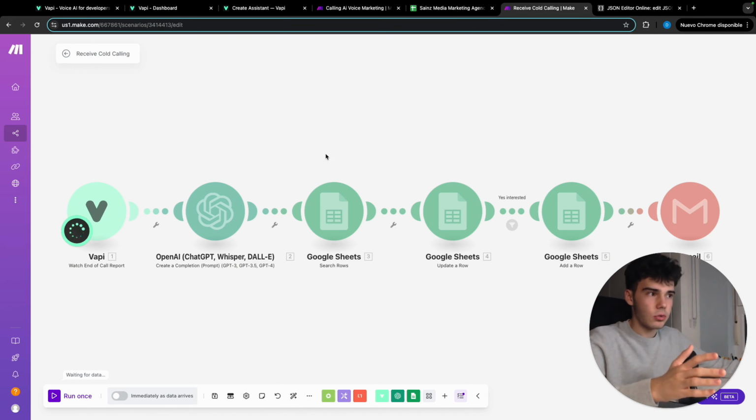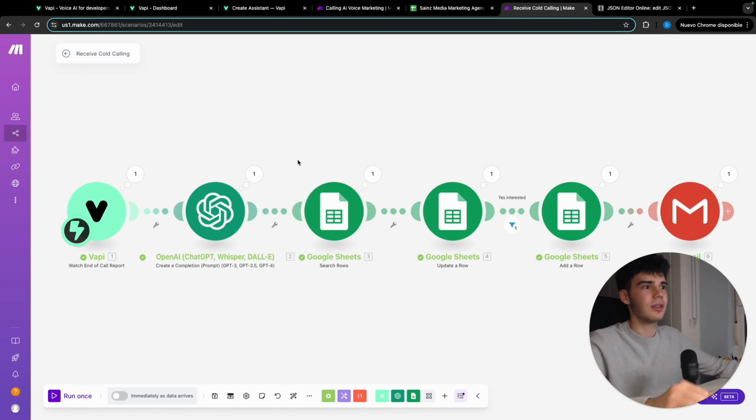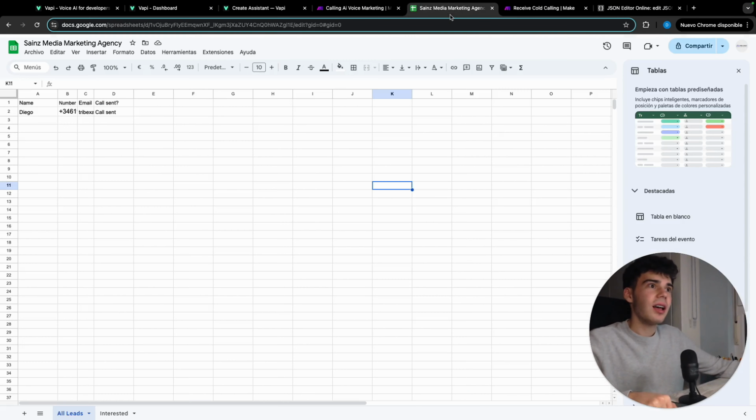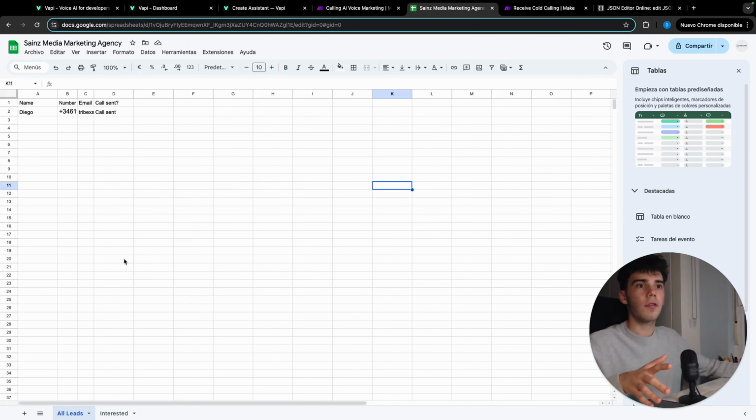So in a couple of seconds this will run, and we will see how everything is executed. As you can see, there you go. It has passed the filter. As I said, I was actually interested. The GPT determined that I was interested. The email just got inside my phone, and we are also gonna have here inside interested, my number, email, and my name. We have to configure it to put also the plus, because if not the country code is gonna be a bit difficult, and the email inside the interested. And we are also gonna have here call sent inside the column of call sent.